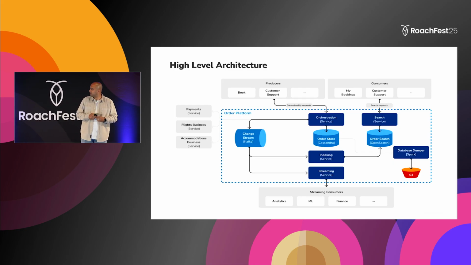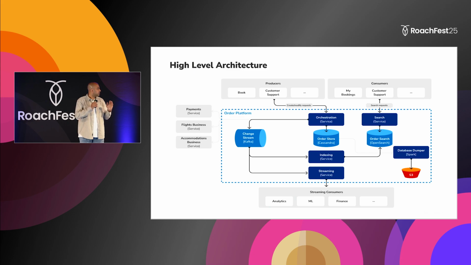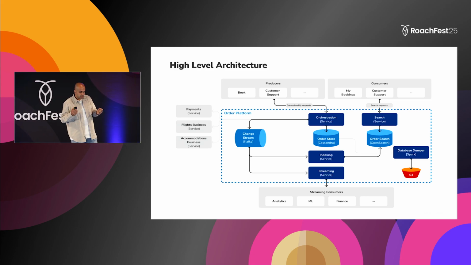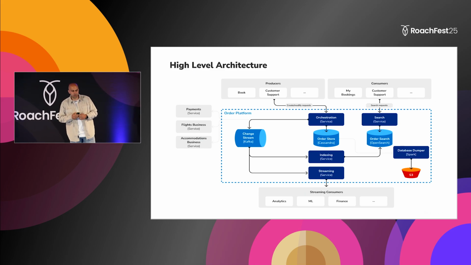So this is a high-level architecture of order platform. Once the request to create a new order or to change the order comes in, the data lands in our primary storage, which is based on Cassandra. Because the data is stored as key value, we can't support more access patterns through Cassandra, and we'll talk through this shortly.